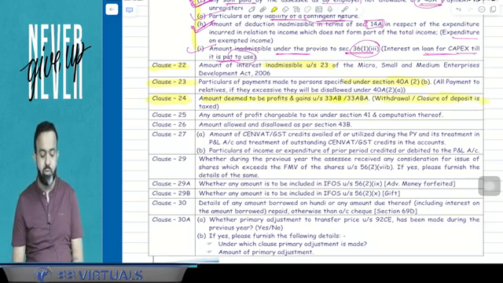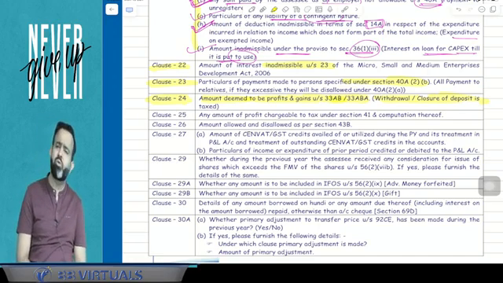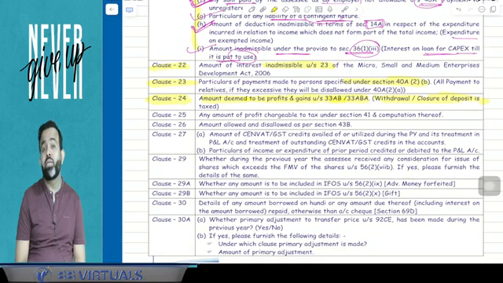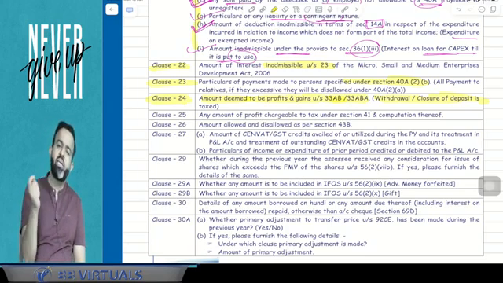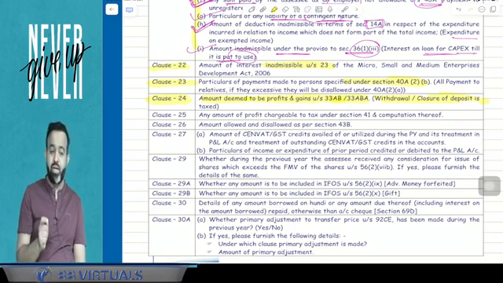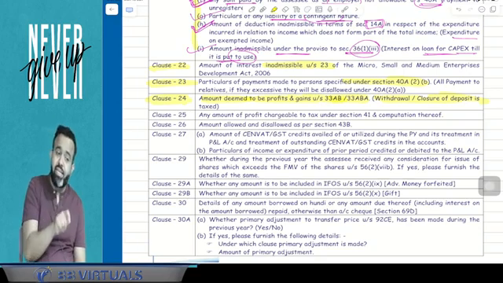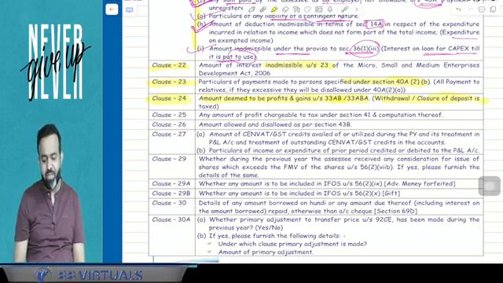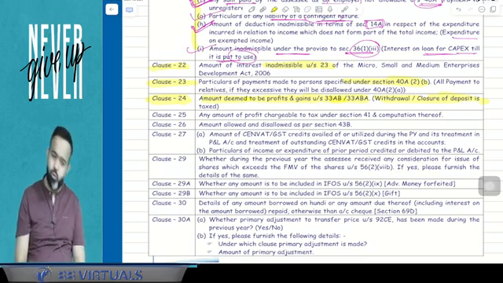withdrawal or closure of deposit is taxed. If you remember, whenever any amount is deposited in NABARD, that amount has to be withdrawn and used for the purpose prescribed by the Tea, Coffee and Rubber Development Board. Guys, if there is any misutilization, then it is taxable. Or suppose in the year when it is withdrawn, it is not used in that year, then also it is going to be taxable. So any amount that is taxable has to be mentioned in clause number 24.